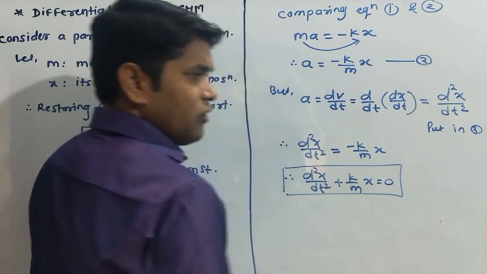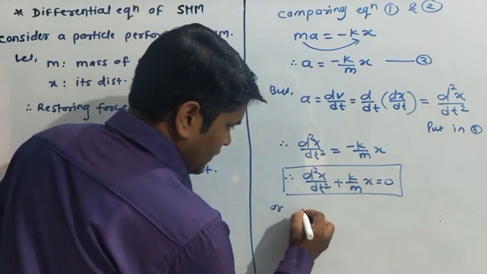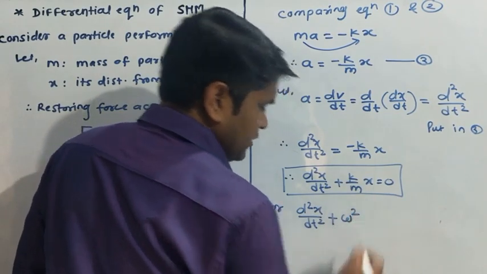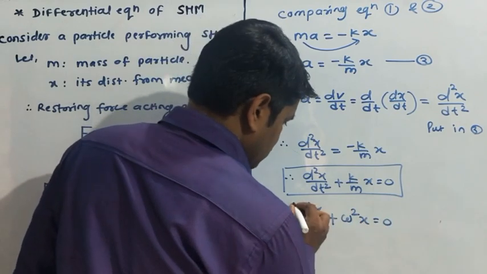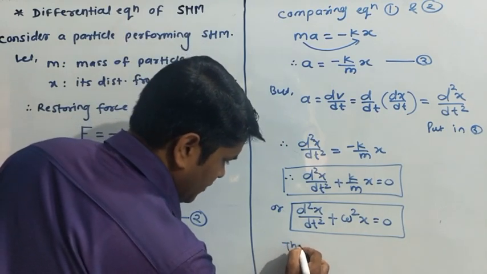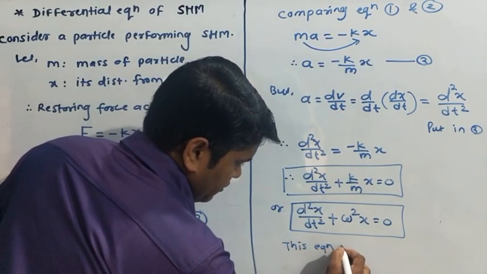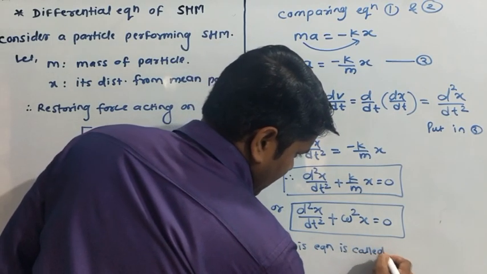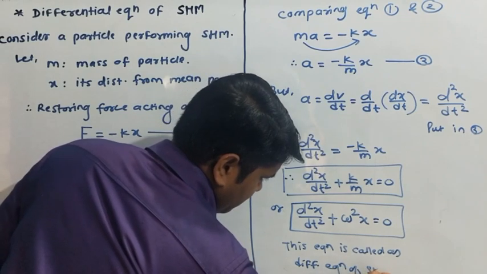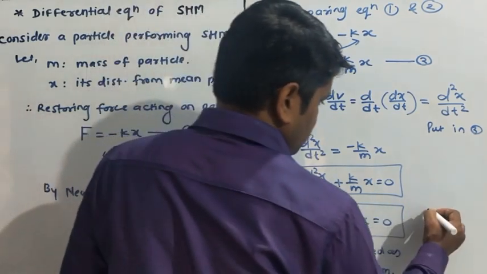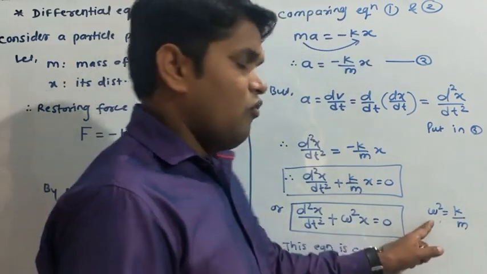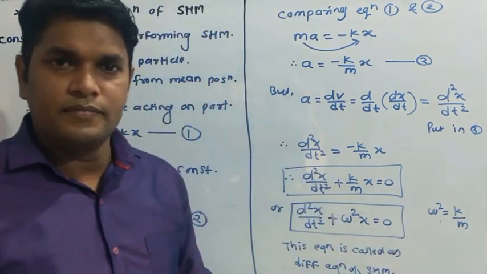But k by m is what? It is a constant term. Therefore we can write d2x upon dt square plus omega square into x equal to 0, where k by m is omega square. Okay, this equation is called the differential equation of SHM, where omega square is equal to k by m, and omega is the angular frequency. Understood?